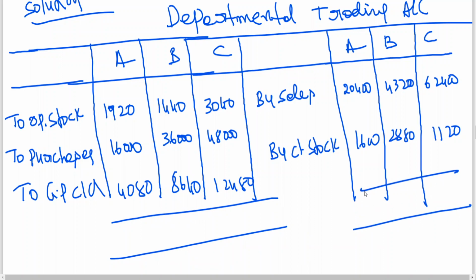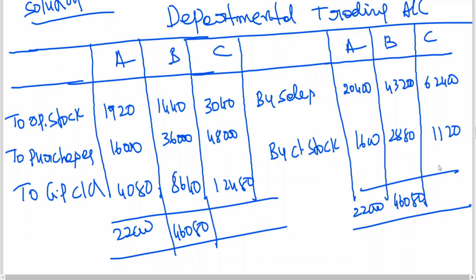So 20,400 plus 1,600, 22,000. You can even cross check. 22,000 minus 1920 minus 16,000, 4,080. 43,200 plus 2,880 is coming to 46,080. 46,080 minus 1440 minus 36,000, minus 8640. That's it. You got 8640.